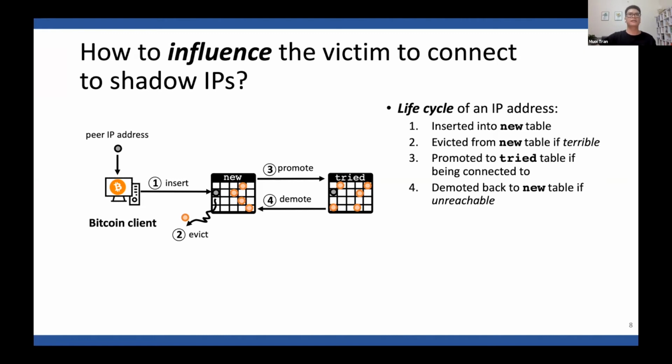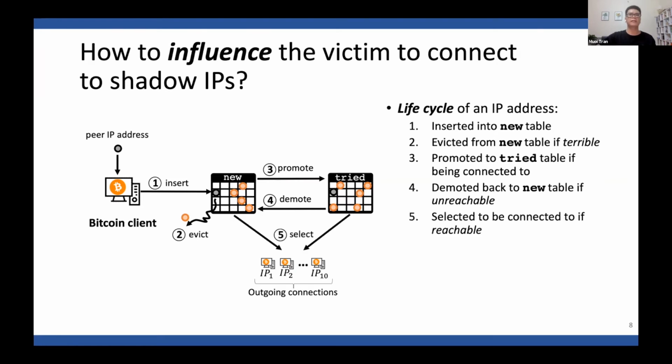After a while, the new table tends to include the unreachable nodes, and the tried table tends to include the reachable IPs. Finally, when there are not yet 10 outgoing connections, a reachable IP is selected at random from either the new or tried table to establish a connection to. And here, the attacker wants to dominate the reachable IPs in the two tables with the shadow IPs, because it increases the chance that shadow IPs are selected as outgoing connections.